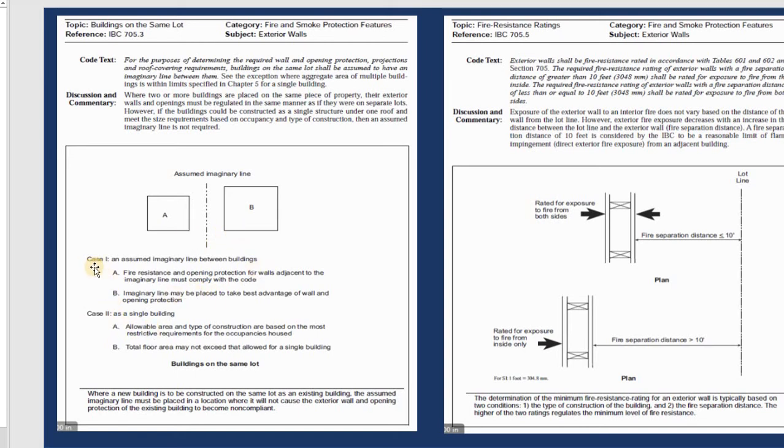We have two cases. If you have a single building, that's the building as a single. We allow the area and the type of construction based on the most restrictive requirement for occupancy. That means it depends on the number of people living in it, and we have that one. B, total floor area may not exceed that allowable for a single building. If you have a single building and you need to do like that, sorry.